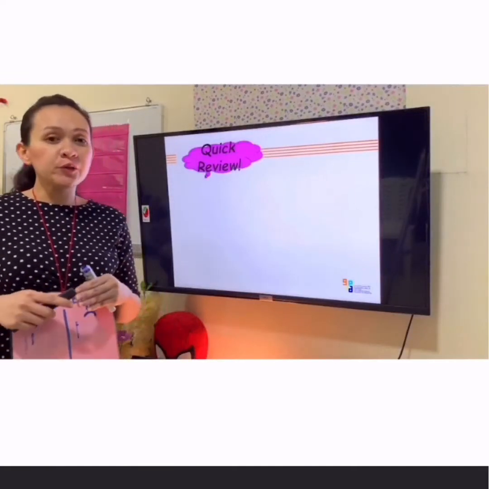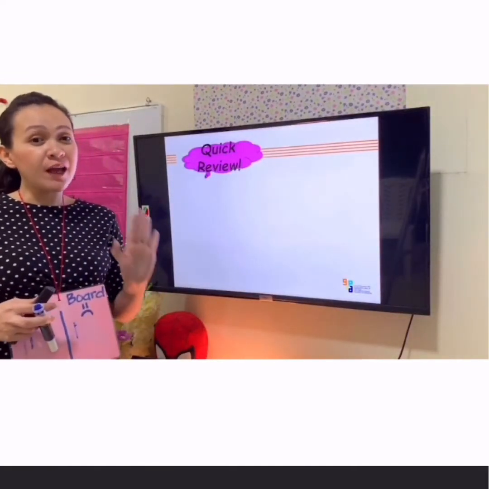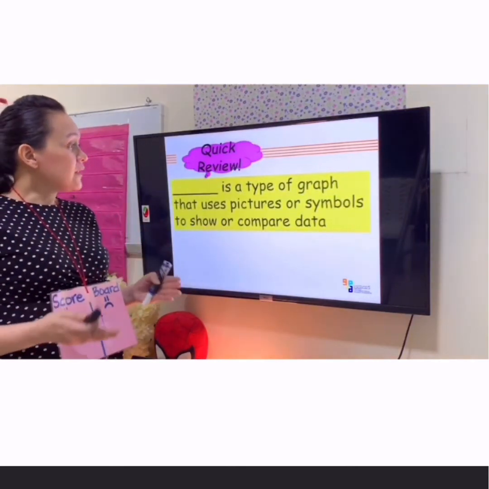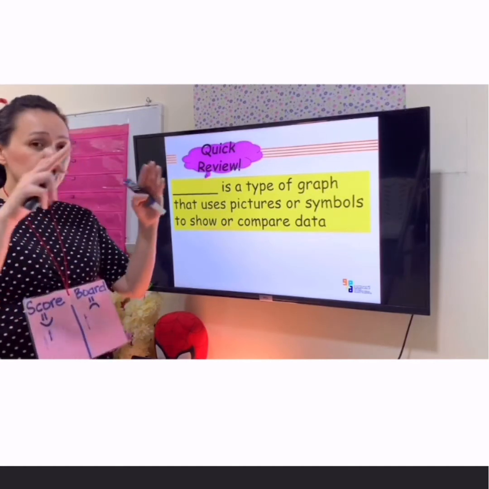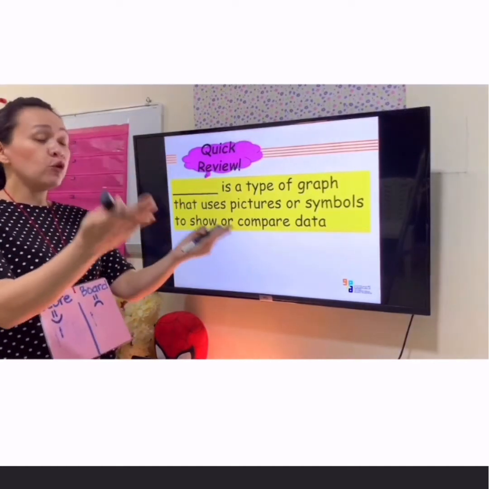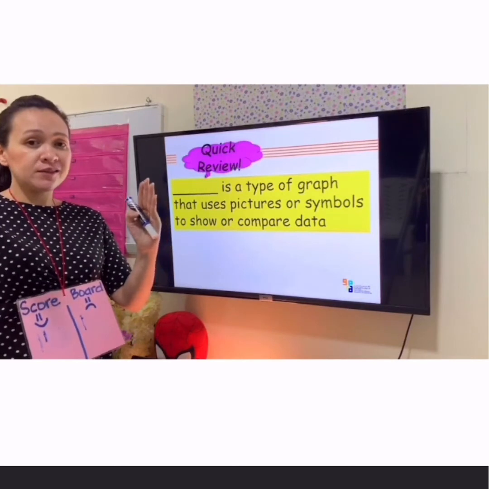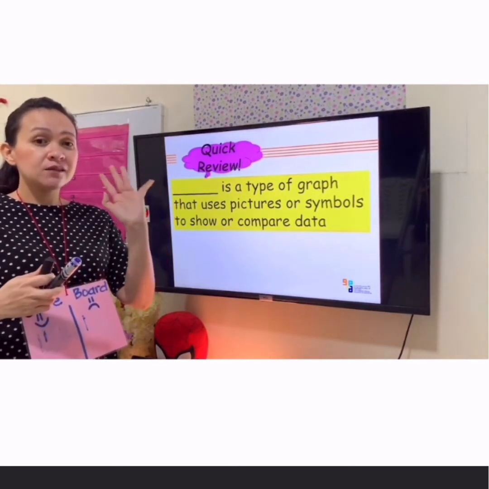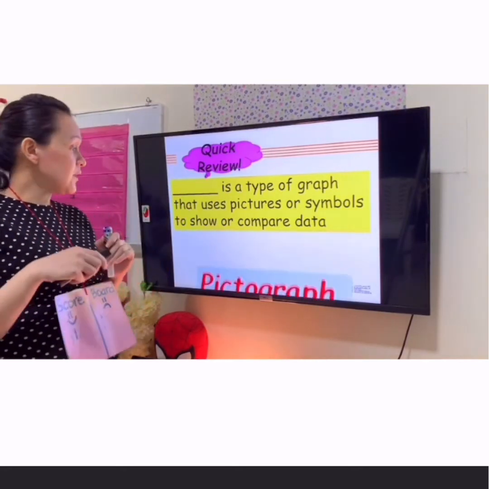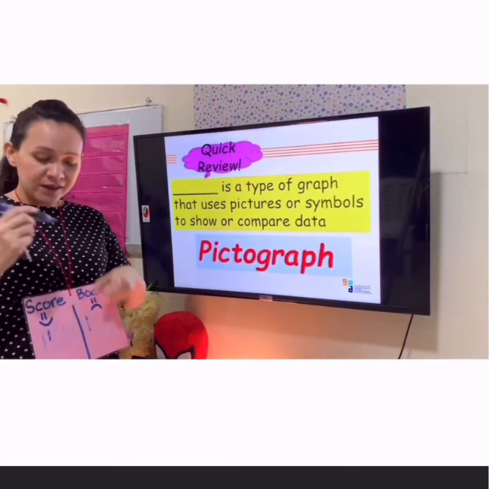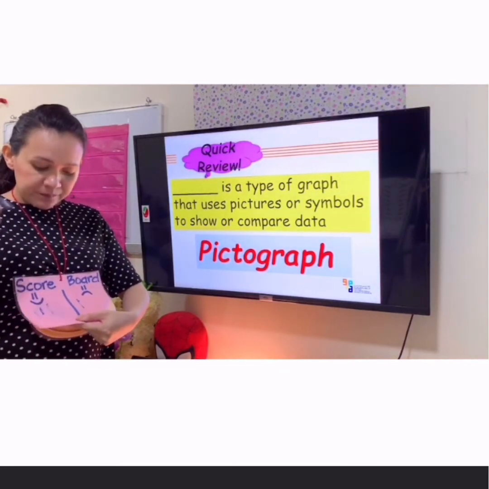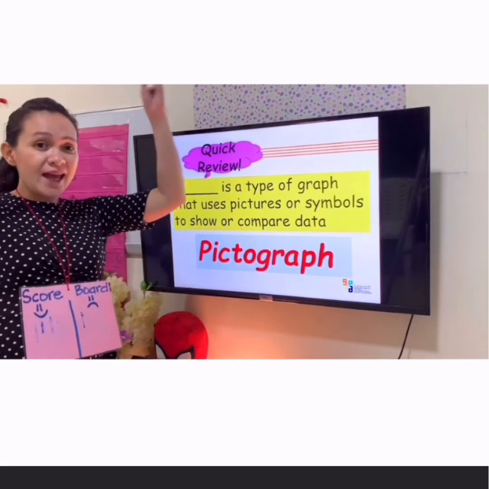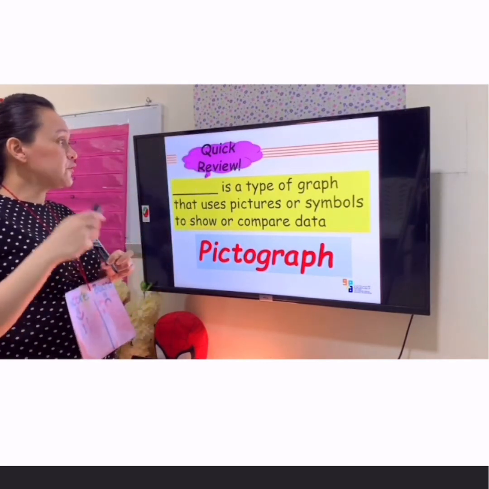Let's move to our quick review. I am going to give you 5 seconds to answer. So let's move to the first one. Blank is a type of graph that uses pictures or symbols to show or to compare data. Remember this one? So what is your answer? 5, 4, 3, 2, 1. The answer is pictograph. That's great. So I will put here 1 in smiley face, 1 point. So what you're going to say? Oh yeah, that's great.